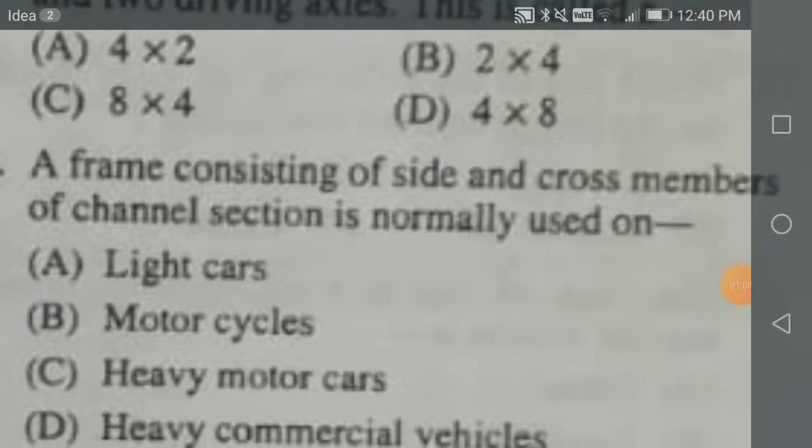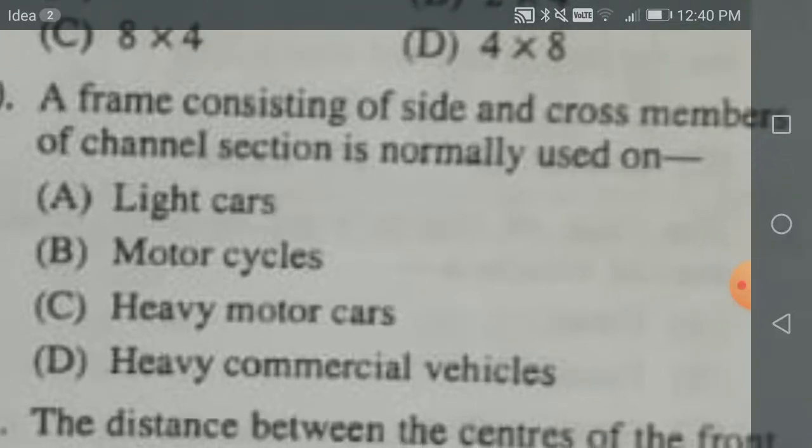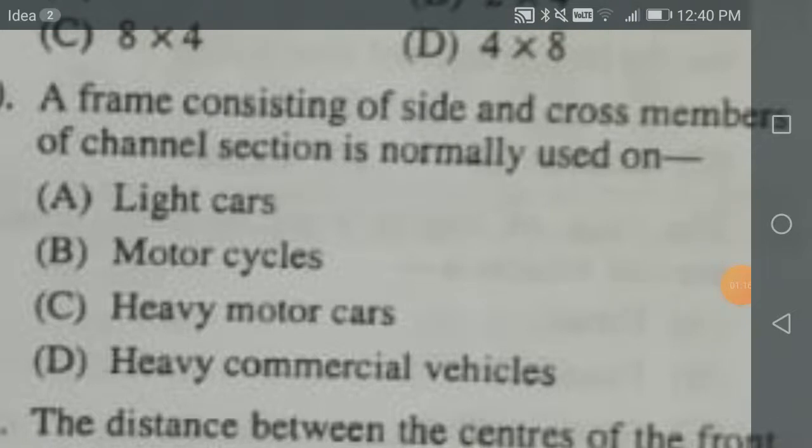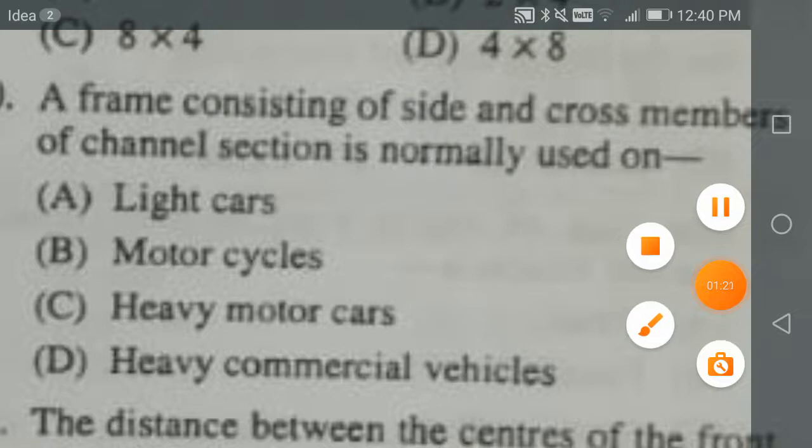A frame consisting of side and cross members of channel section is normally used on heavy commercial vehicles. So here, there are various types of sections: channel section, then box section, and then tubular section also. Channel section is normally used for heavy commercial vehicles.